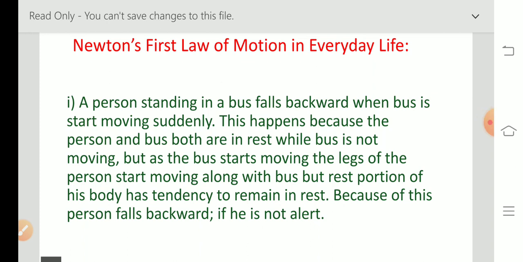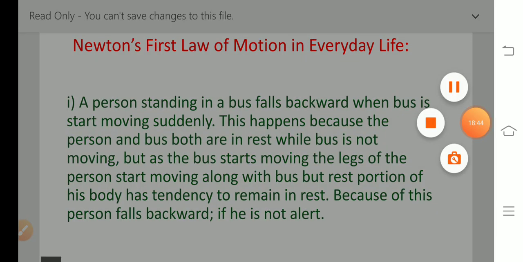A person standing in a bus falls backward when the bus starts moving suddenly. This happens because the person and the bus are both at rest while the bus is not moving. But as the bus starts moving, the legs of the person start moving with the bus, but the upper portion of the person's body has a tendency to remain at rest. Because of this, the person falls backward if he is not alert.